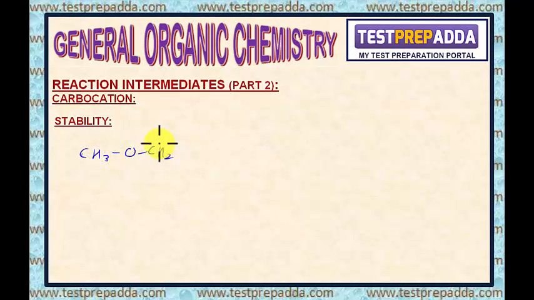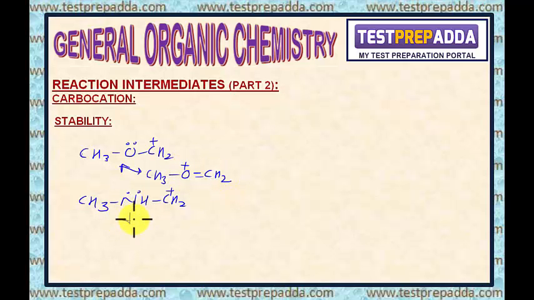CH3O CH2 plus, and CH3 NH CH2 plus. In both the cases, you can see this positively charged carbon is attached to a heteroatom having an unshared pair of electrons. So in both the cases, direct delocalization. But what is happening? If I write the resonating structure of this, oxygen gets the positive charge.